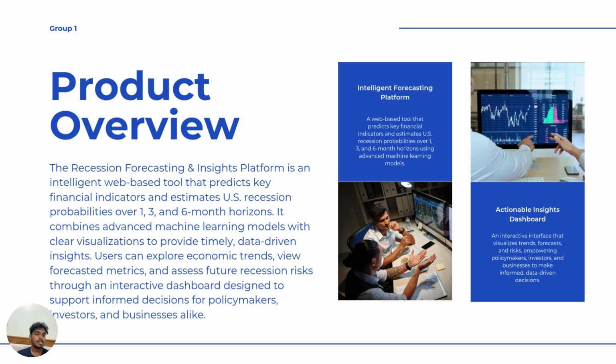Our product is a web-based tool which estimates US recession probabilities for 1 month, 3 months, and 6 months, and provides clear visualization and data-driven insights for anyone in the financial market, policymakers, investors, business owners, or even common people like us, to understand how the country is going to be in the future. Now, Vihanga from our project group will give you a live demo and explain how our project works.